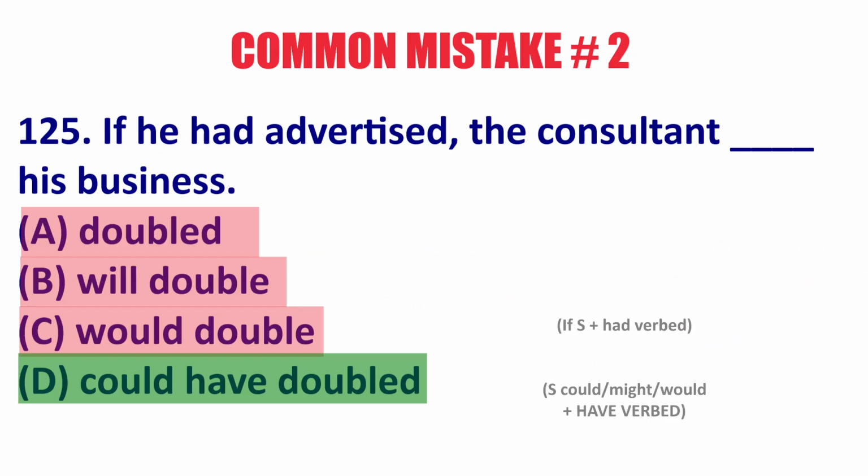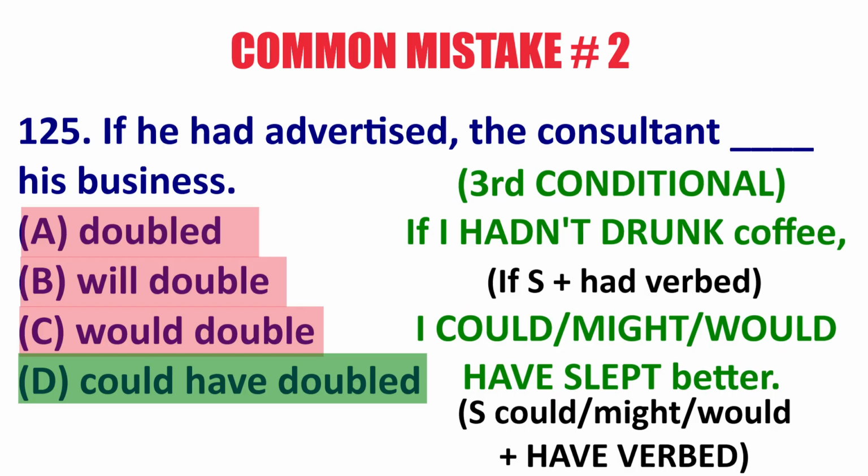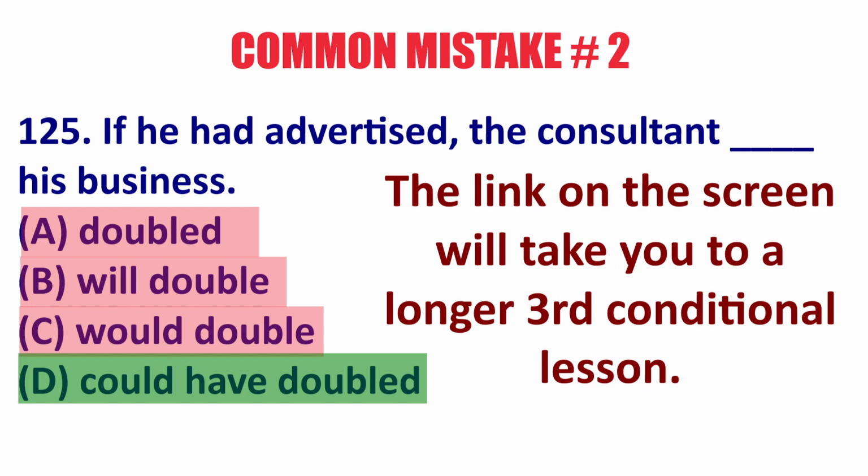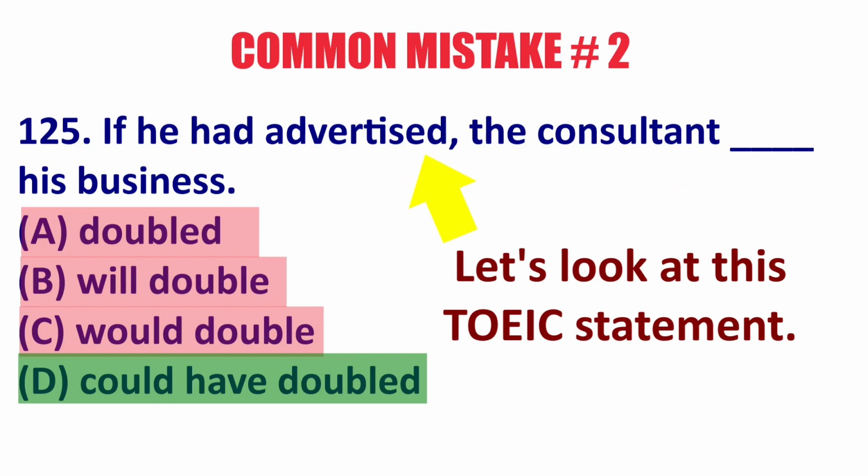So if I say, if I hadn't drunk coffee at 10 p.m., because it was yesterday, so I have past perfect in the if clause, I could have slept last night. This is the imaginary past result. Now check out the lesson for more details. This is all about third conditionals. Okay, so let's look at this TOEIC question.